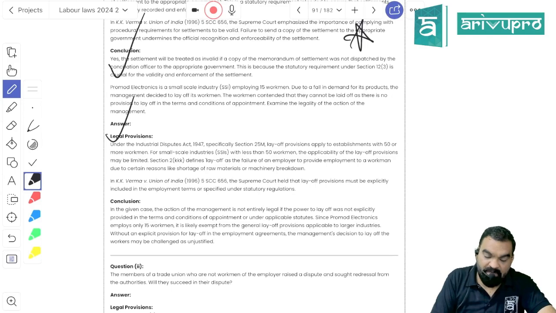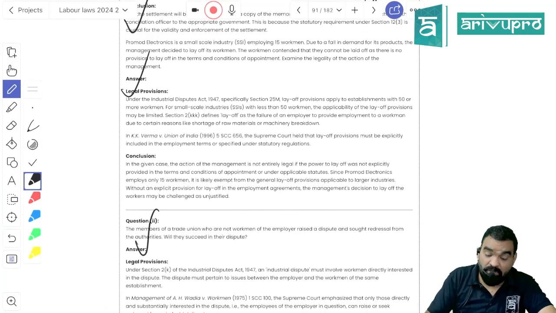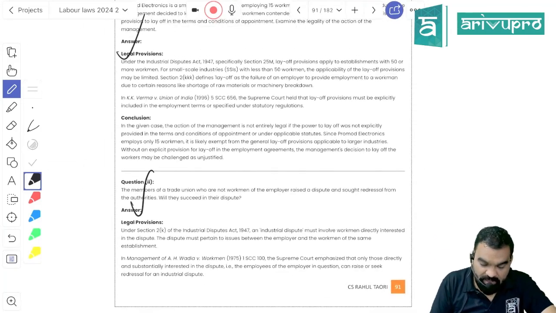Layoff is your entitlement if there is less demand, right? But in case of loss, layoff is not your statutory entitlement, right?